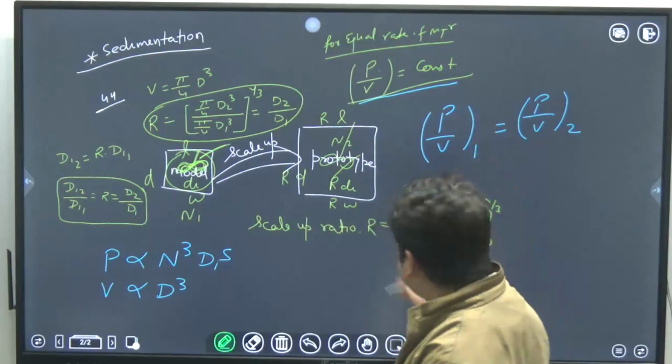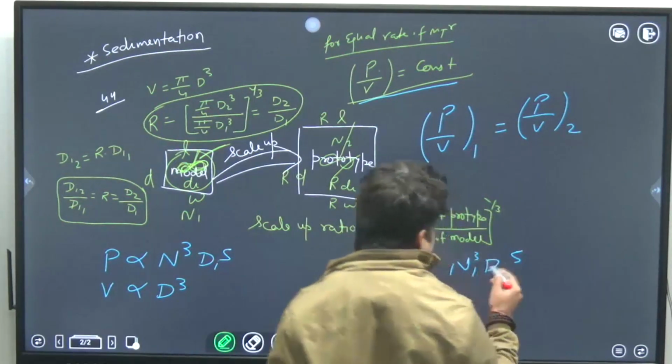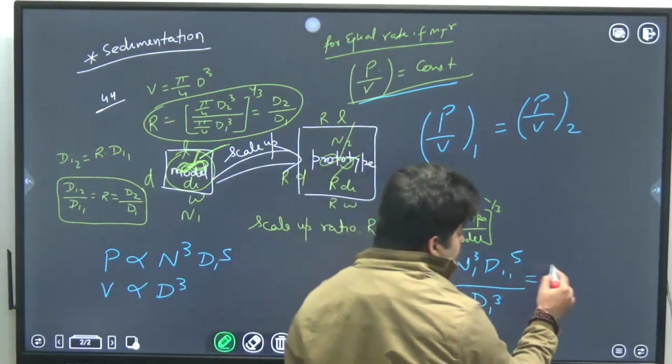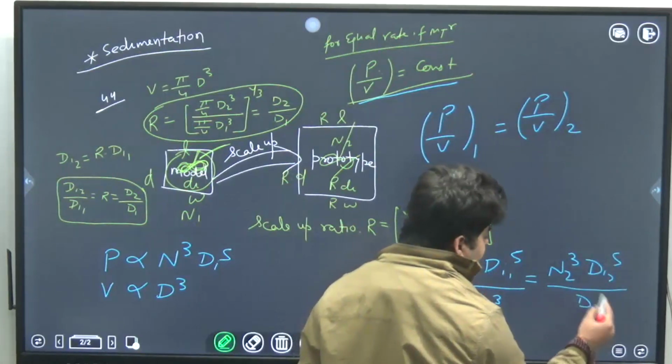If you put the values, it will be N1 cubed Di1 to the power 5 upon D1 cubed is equal to N2 cubed Di2 to the power 5 upon D2 cubed.